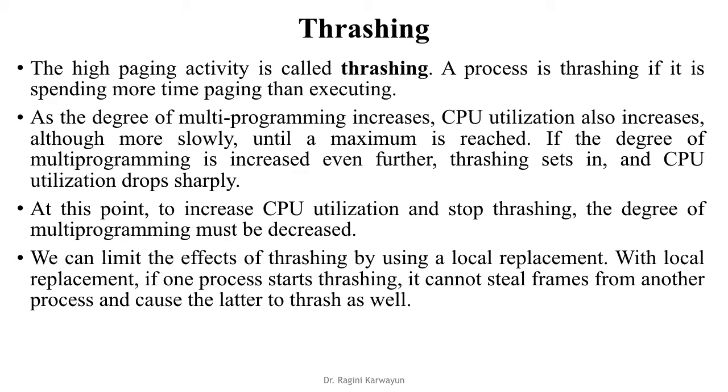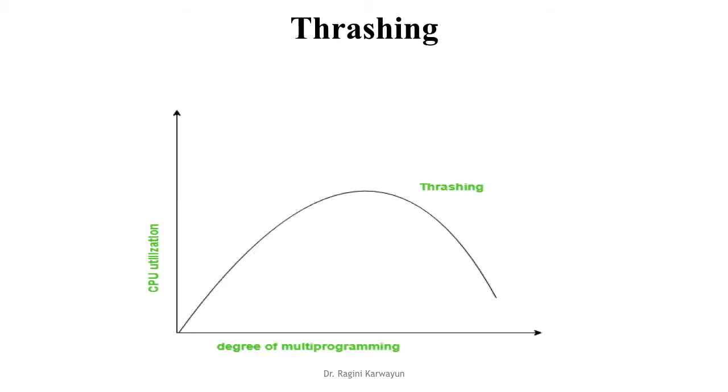At this point, to increase CPU utilization and stop thrashing, the degree of multiprogramming must be decreased. We can limit the effects of thrashing by using a local replacement. With local replacement, if one process starts thrashing, it cannot steal frames from another process and cause the latter to thrash as well.